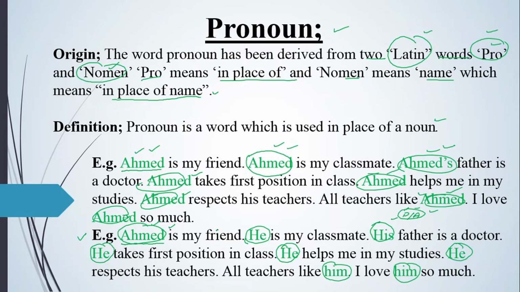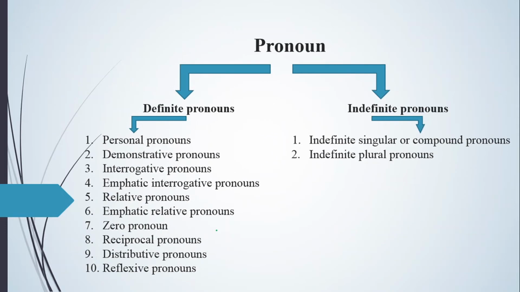Let's look at the structure of pronoun. Pronoun has two main kinds. Keep in your mind, it has two main kinds. The first one is known as the definite pronoun, and the second one is known as the indefinite pronoun. Then definite has 10 kinds: personal pronouns, demonstrative pronouns, interrogative pronouns, emphatic interrogative pronouns, relative pronouns, emphatic relative pronouns, zero pronoun, which is only one, that's why I have not written s, and in the same way reciprocal pronouns, distributive pronouns, and reflexive pronouns. These are the kinds of definite pronoun.